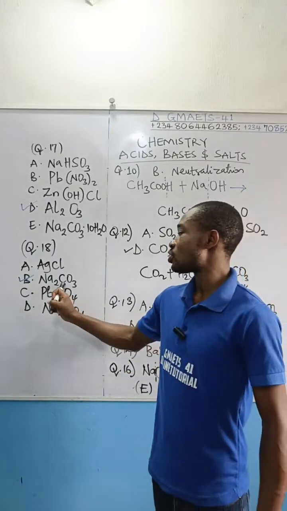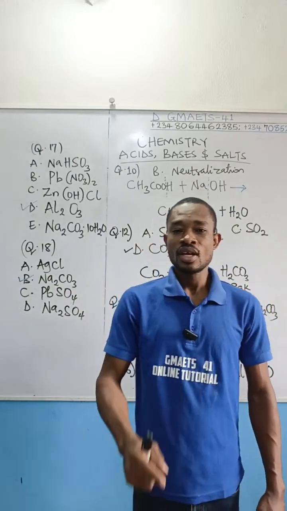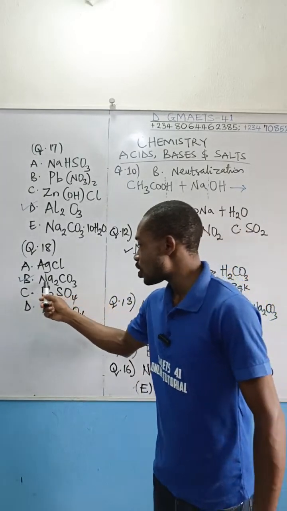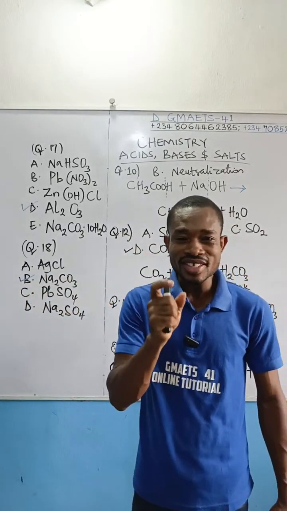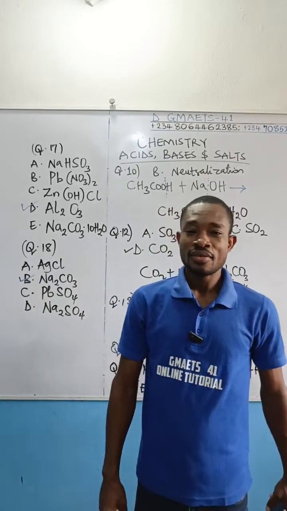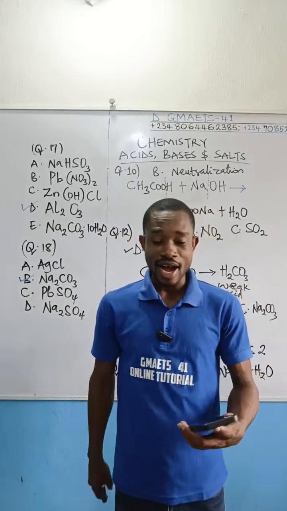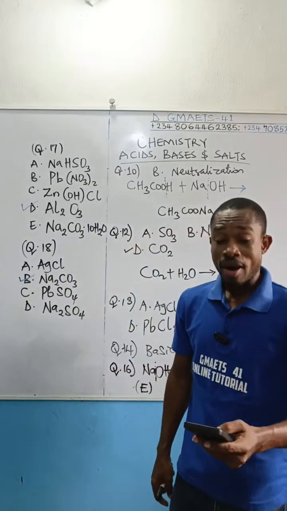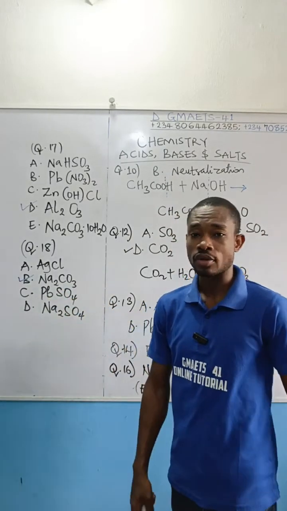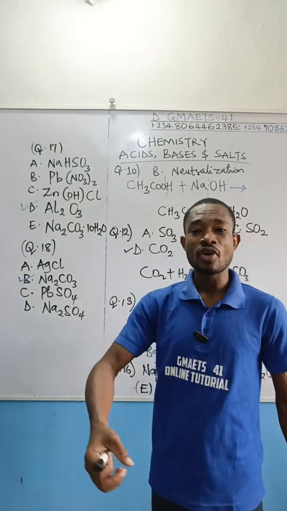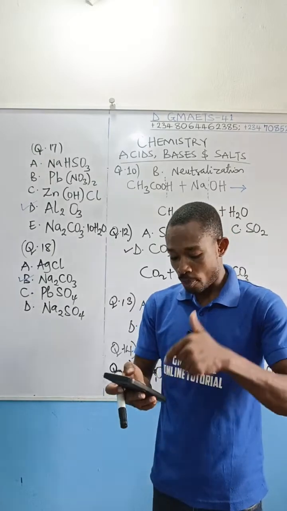If an acid reacts with sodium trioxocarbonate 4, you know, the trioxocarbonate group, there is one gas that is always given off. That gas turns lime water milky. Tell me what that gas is in the comment section. You might also write the chemical equation when an acid reacts with sodium trioxocarbonate 4. Salt will be formed, water will be formed, then one gas will be given off. I'd like to know that gas. Drop that in the comment.